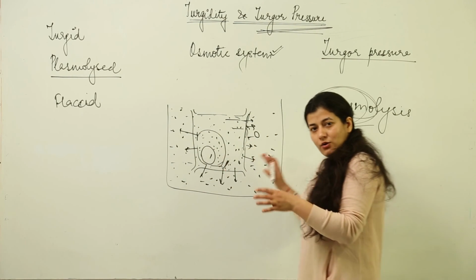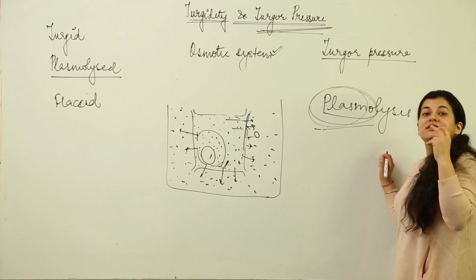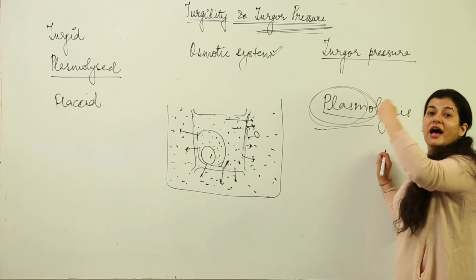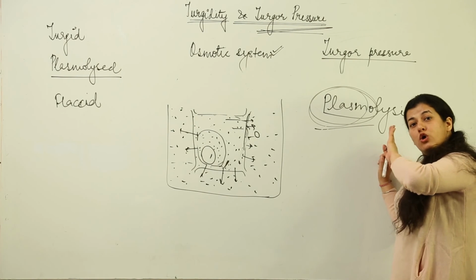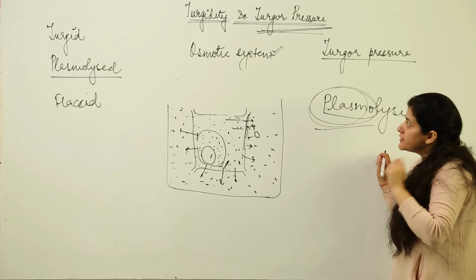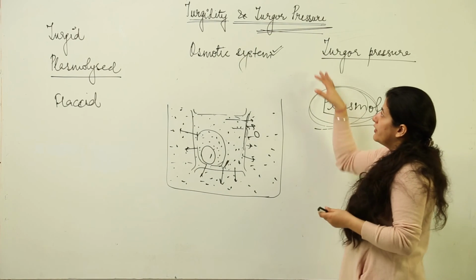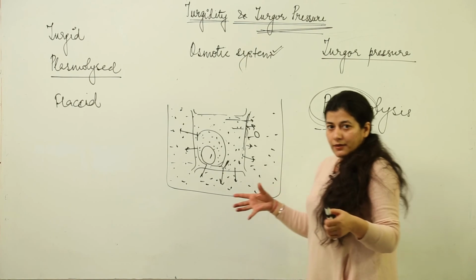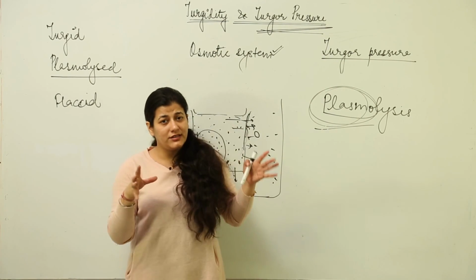Now you can make it out that when the cell is flaccid, the turgor pressure is least. Okay, when the cell is turgid, the turgor pressure is highest, and it is completely equal and opposite to the wall pressure. So these are the terms that you have to keep in mind, and this is what you have to understand in the topic about turgidity and turgor pressure. I hope you get an idea about the relations of a plant cell with these terms.